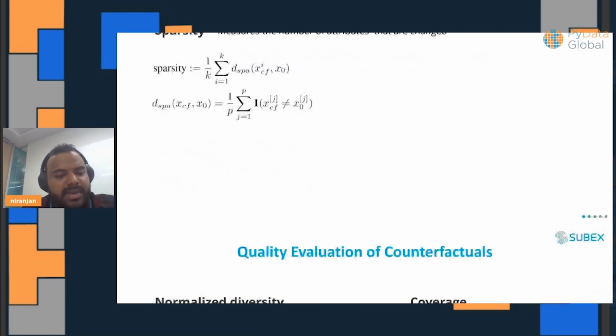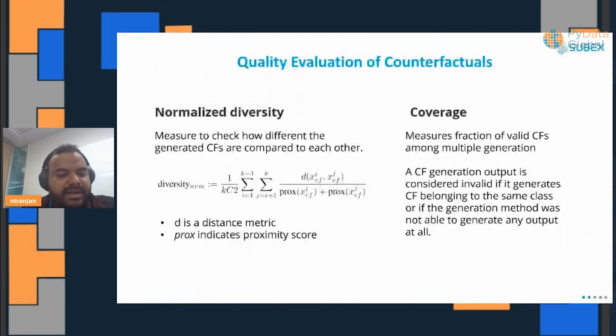There is also normalized diversity that is being defined. How different are the generated counterfactuals when compared to each other? There is also coverage, in the sense that if you ask to generate 5 counterfactuals for me, how many valid counterfactuals is your method able to generate?